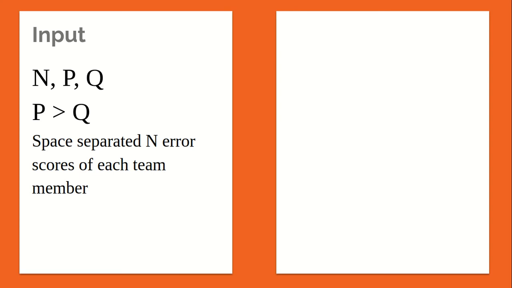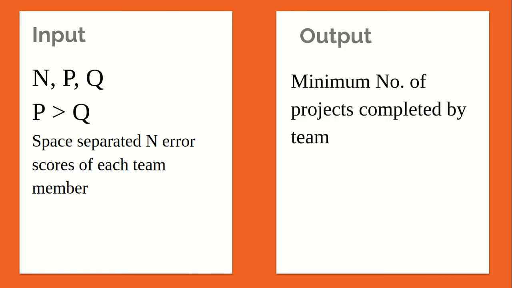Here P is greater than Q, which means the one who completes the project will have their errors reduced more than the other team members. Next, there are n error scores, one for each team member. So now the output format: the output is the minimum number of projects completed by team members.